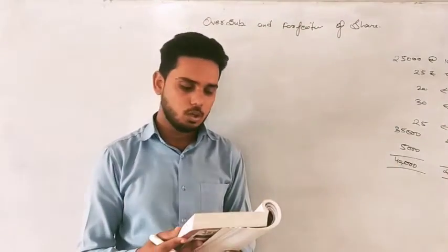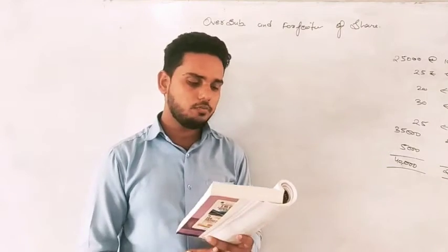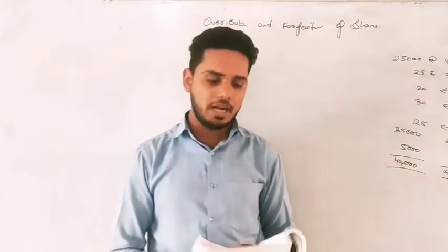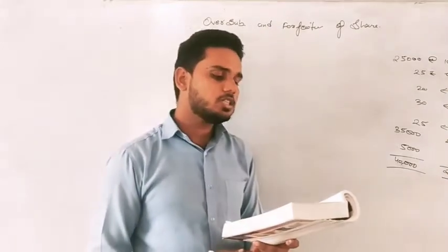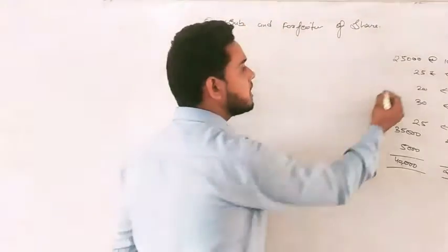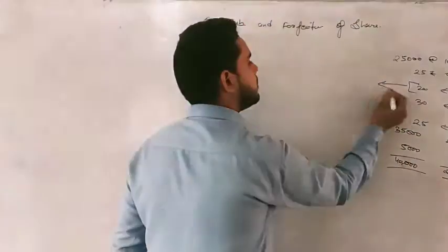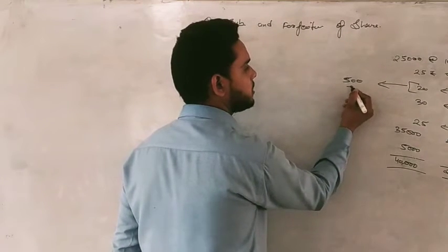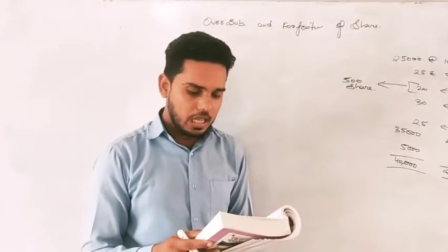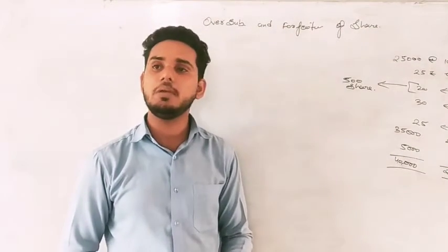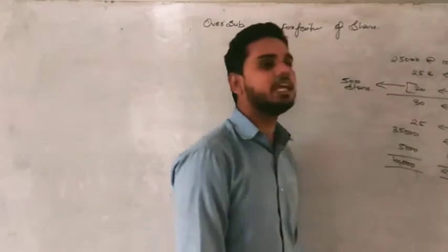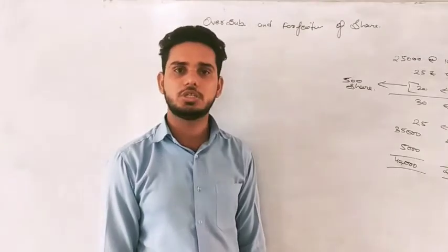No confusion? Okay. Then what other information is given? All shareholders paid the allotment money, except Mr. Gopal, who was allotted 500 shares. That means this allotment was on 500 shares. There was a default in allotment, right? And these shares were forfeited immediately. Immediately means we will not ask the first call and second call. Firstly, we will forfeit these shares, right?